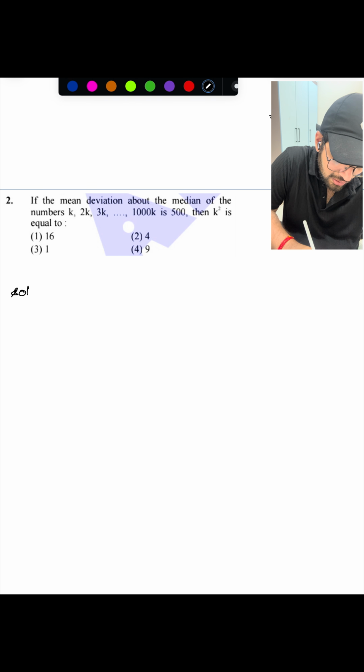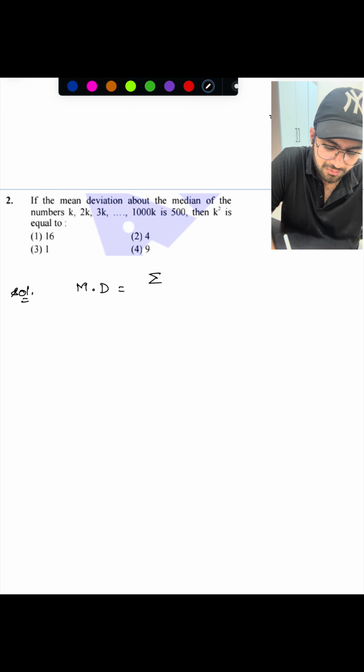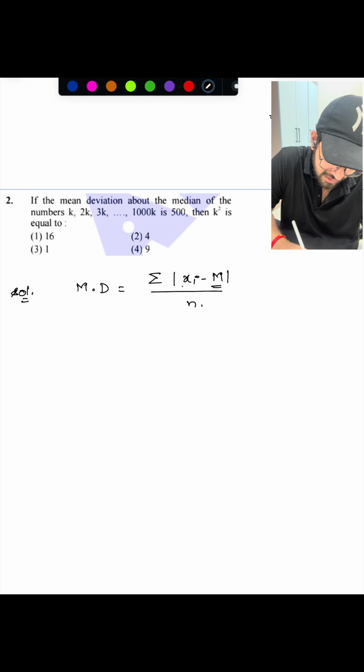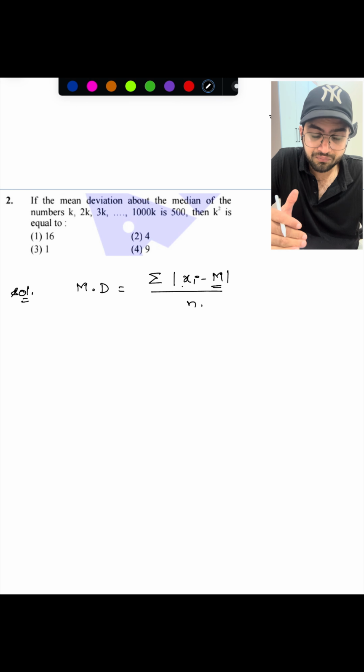So let us say, what is mean deviation? Mean deviation equals sigma of modulus of xi minus capital M, where xi is the reading and M is the median, divided by n. So let's find out the median first of all. Median means the middle reading. If the number of terms is odd, then directly the middle term will be the median. If the number of terms is even, then we have two middle terms.